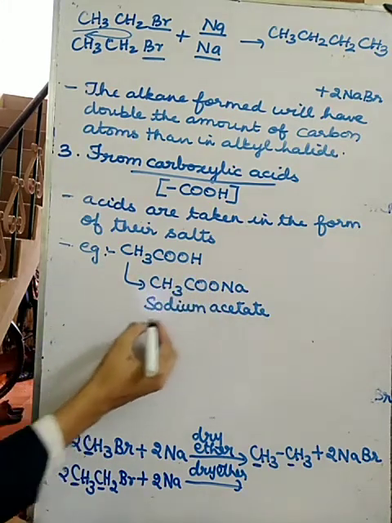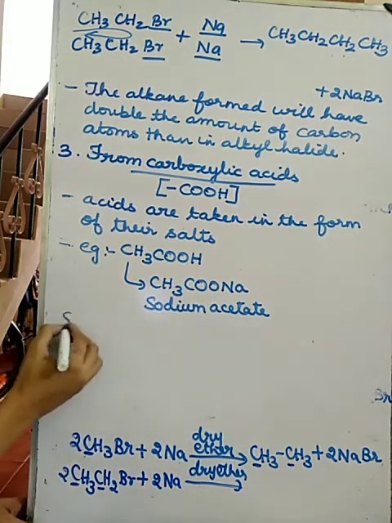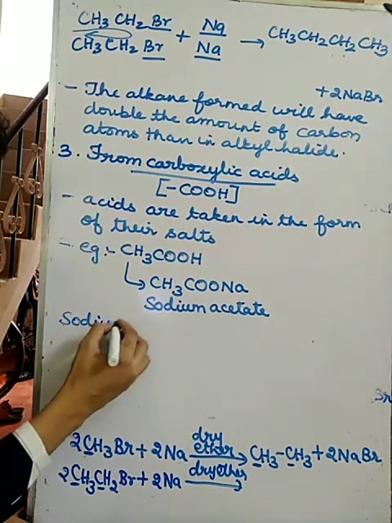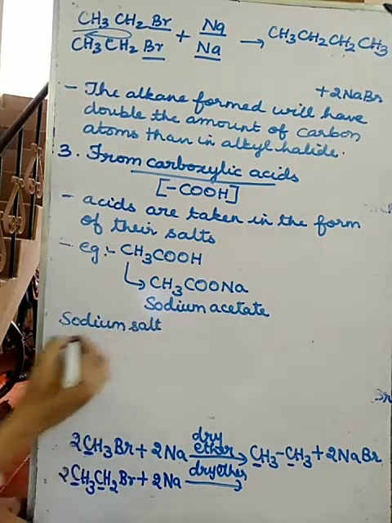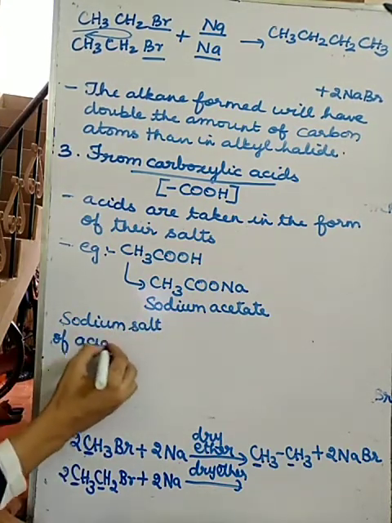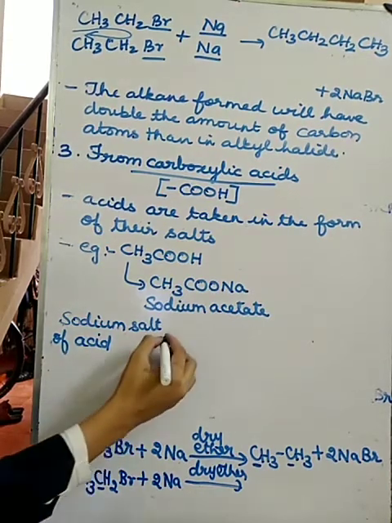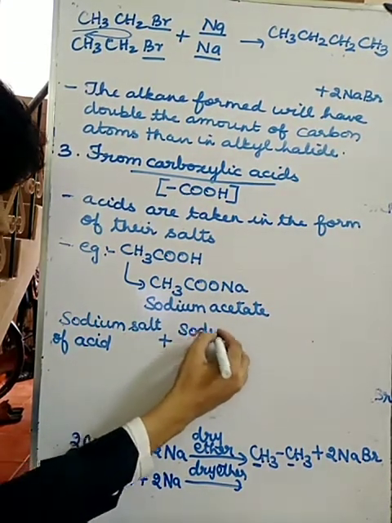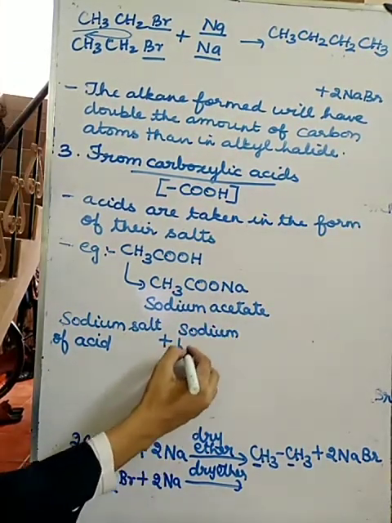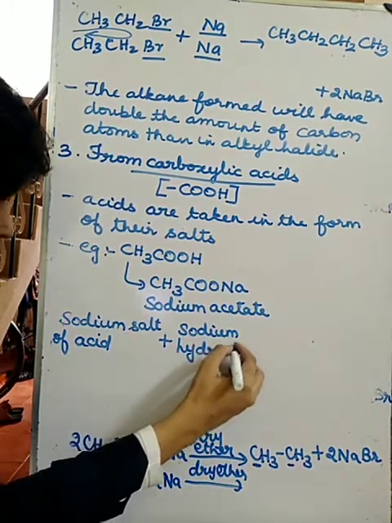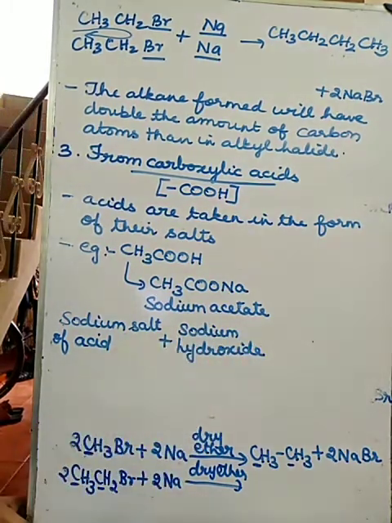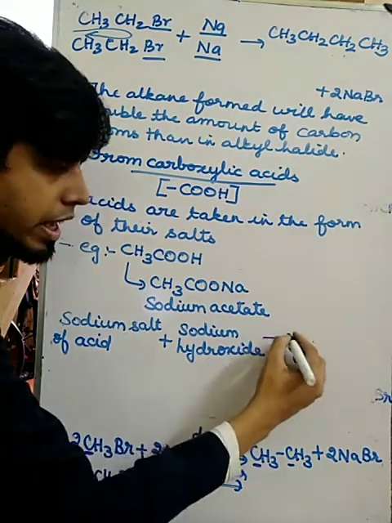Okay, so what I am going to do is take this sodium salt of the carboxylic acid and treat it with sodium hydroxide. When I treat it with sodium hydroxide, what will I get?